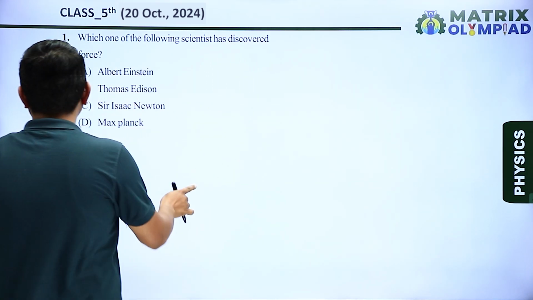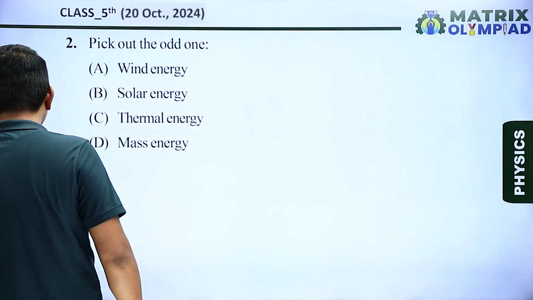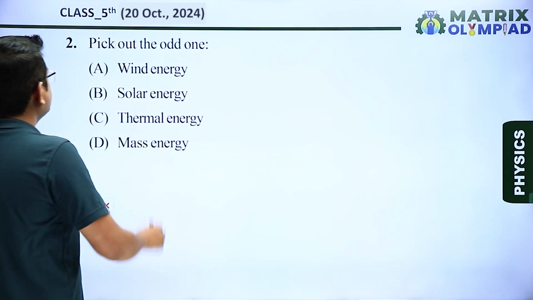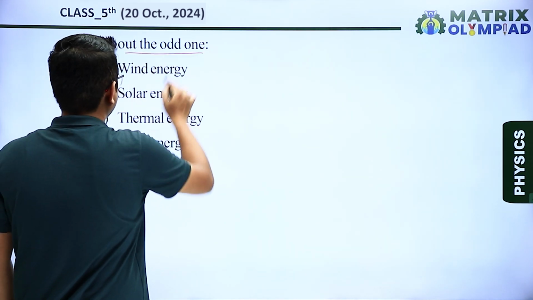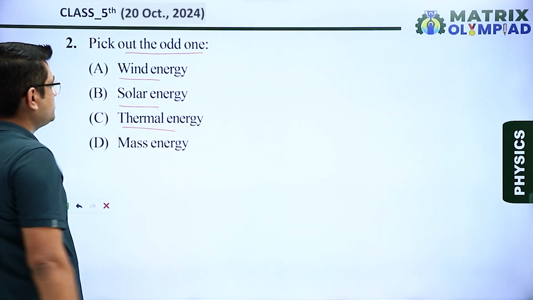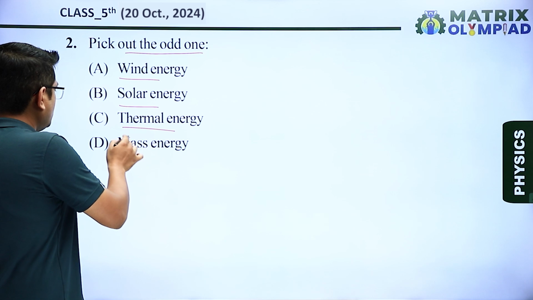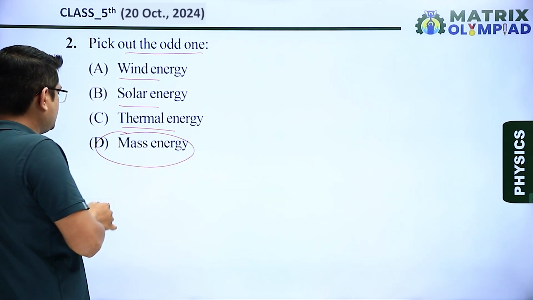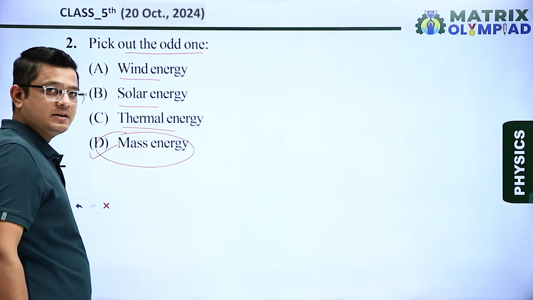Next question. Question number 2. In question number 2, it is said pick out the odd one. As we can see in the options, wind, solar and thermal are the forms of energy. So the odd one is mass energy. That means option D is our correct answer.